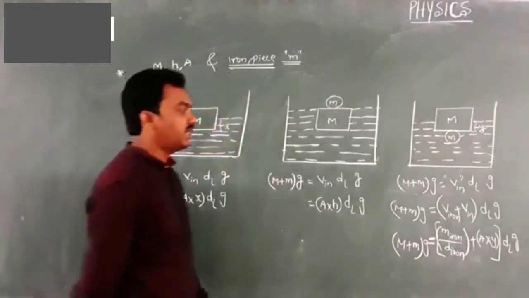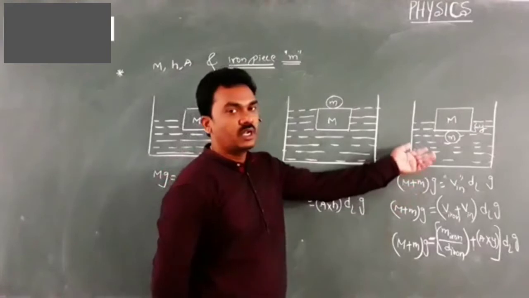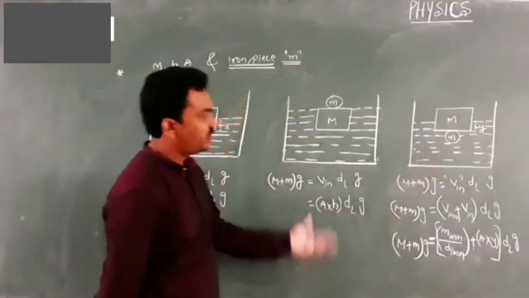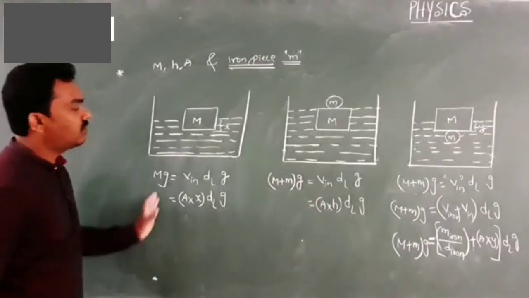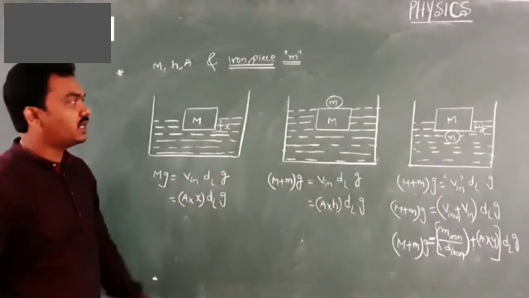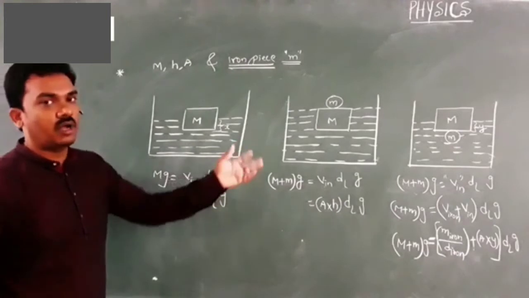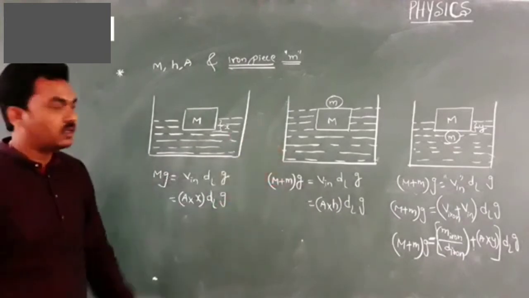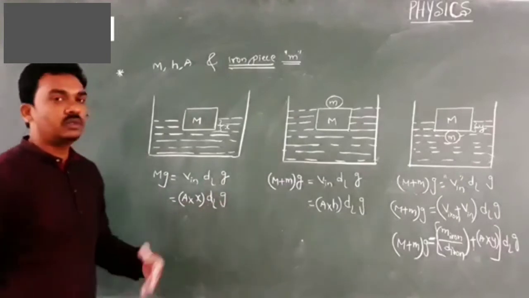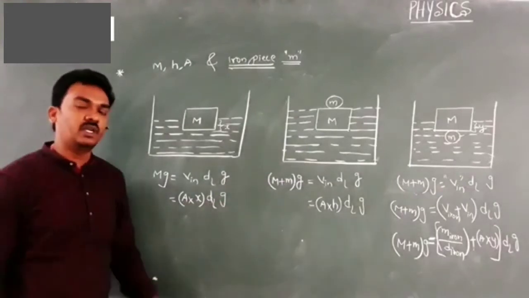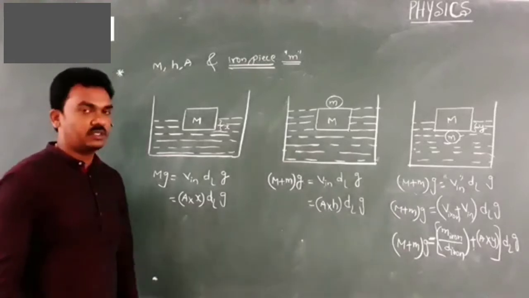Of course, if you wish to write here, you can write the condition for completely submerged. But partially floating I have written an equation. This is how you can handle placing an iron piece over the wooden block or at the bottommost portion of the wooden block. Then how will be the equations? Based on this concept, you should be able to get solution for any type of numerical applications.